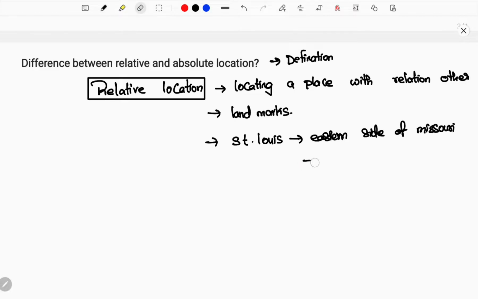For example, let me tell you how you define Chennai. If you are defining Chennai, it is to the north of Mahabalipuram. If you are defining Mahabalipuram, relatively you will say it is south of Chennai. Let me take another place, for example Vizag. Vizag is on the east coast, closest to the coast of the Bay of Bengal, and also you can say that it is south of Vijayanagaram.